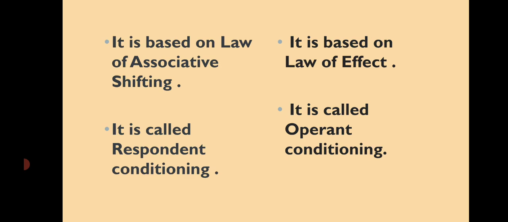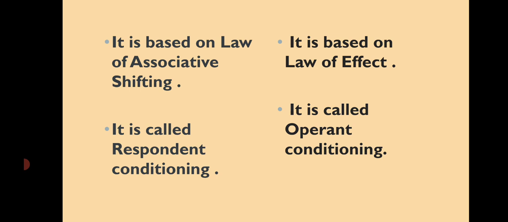Classical conditioning theory is based on law of associative shifting, means a type of bondage or association is made between stimulus and response, or between CS and UCS. यानी UCS के साथ जब डॉग सलाइवेशन करने लगता है और CS को भी जब दिया जाता है, धीरे धीरे वह CS के साथ भी सलाइवेशन करने लगता है, then there is a bond or association is seen between both of them.